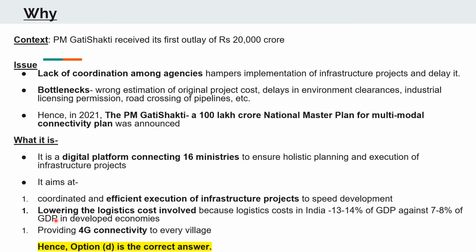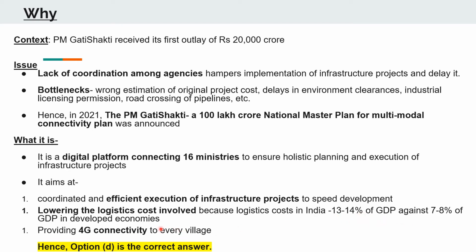It also aims at lowering the logistics cost which are involved in any project, because according to a survey and a report, the logistics cost in India involved in any project is around 13 to 14% of GDP against a 7 to 8% of the GDP in any developed economy. There's a huge gap. As you can see, there is this 7 to 8% and a 13 to 14%, which is nearly double the cost.